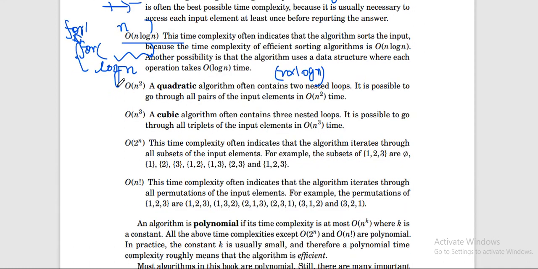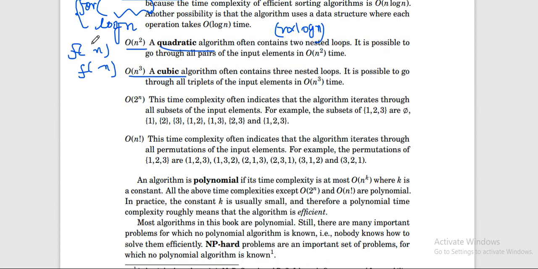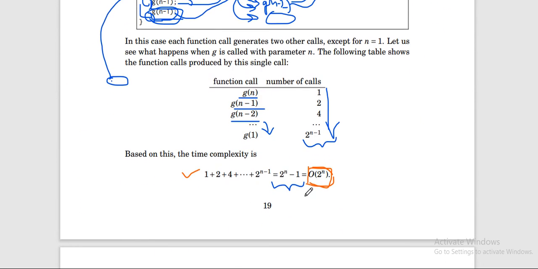Then n square: a loop which is iterating till n, and there is another nested loop inside it, which is iterating till n, that will be your O(n^2). This is your quadratic algorithm. Similarly, a cubic algorithm: if you have another nested loop, three loops inside, at that time it will be your O(n^3). Then you have 2 raised to power n, and I have taken the example earlier which was of this function, right?